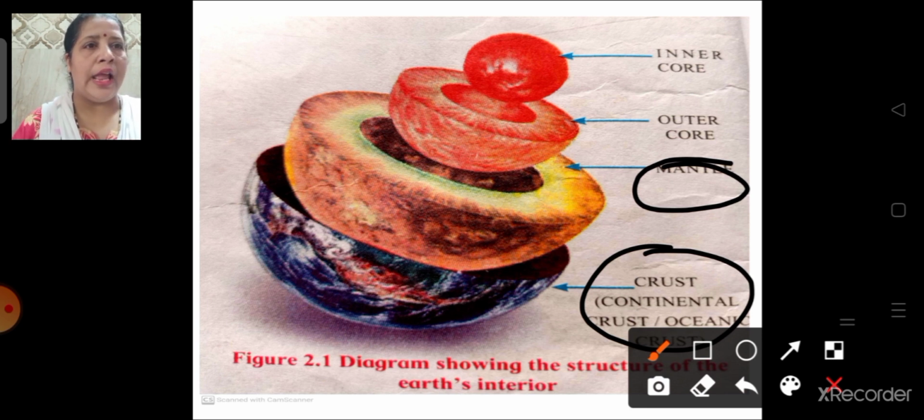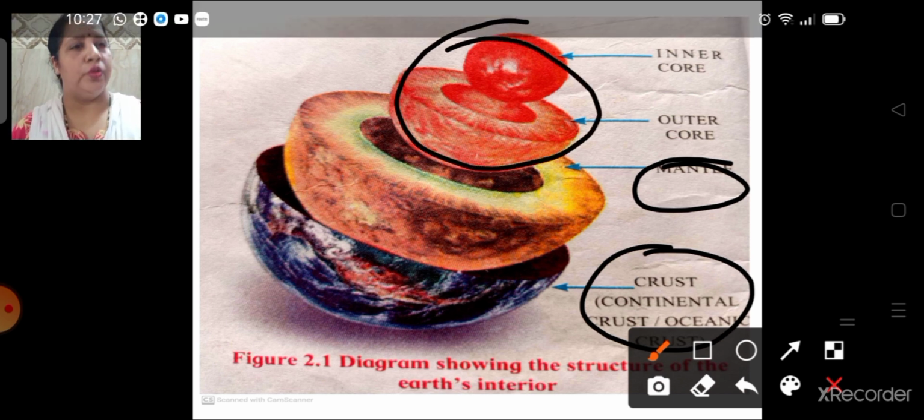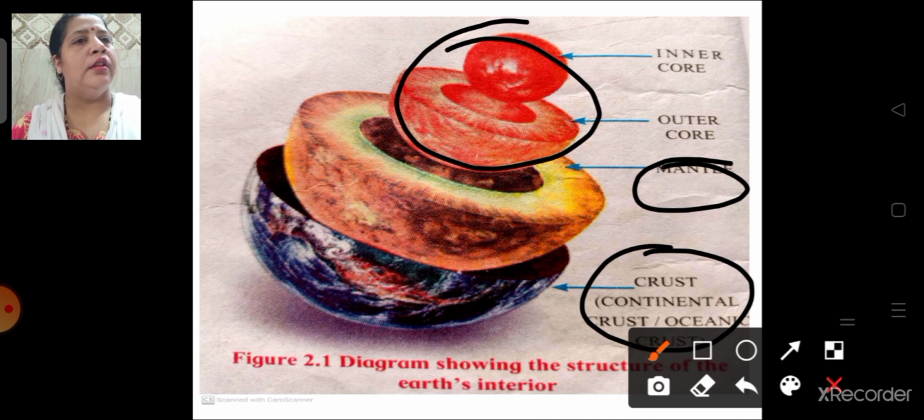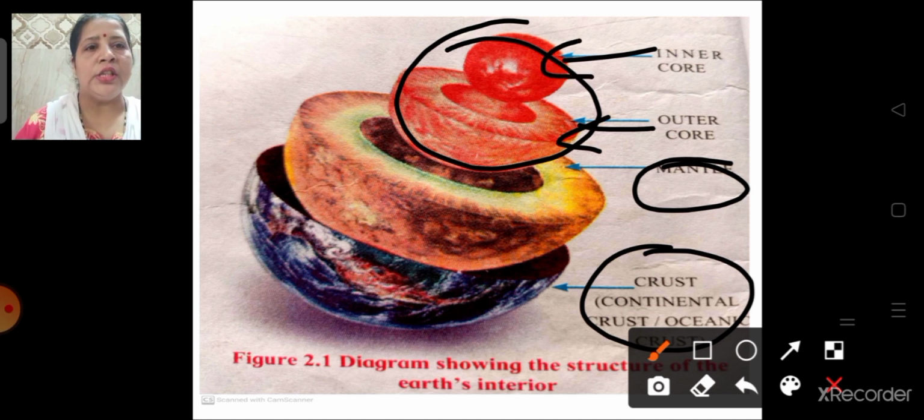Upper mantle and lower mantle. Next is the core. This part is your core. The outer part of the core, that is outer core, and the innermost part of the earth, that is the inner core. So this is how the diagram is showing the structure of the earth's interior.